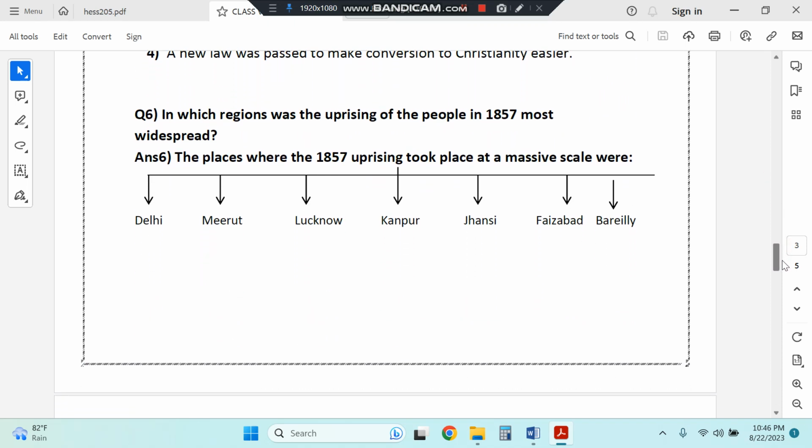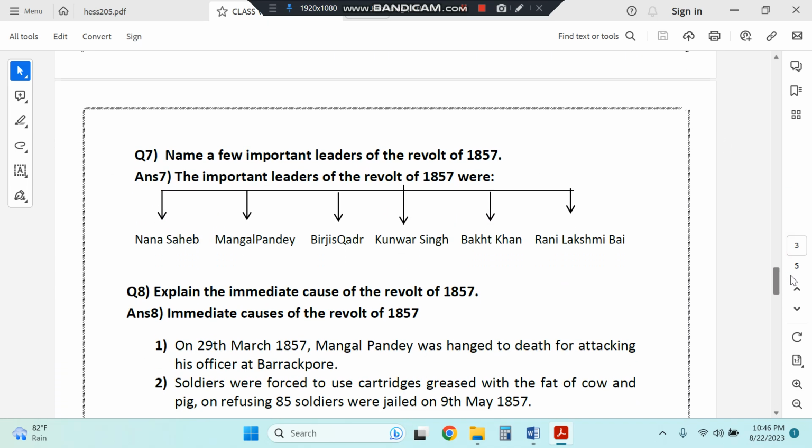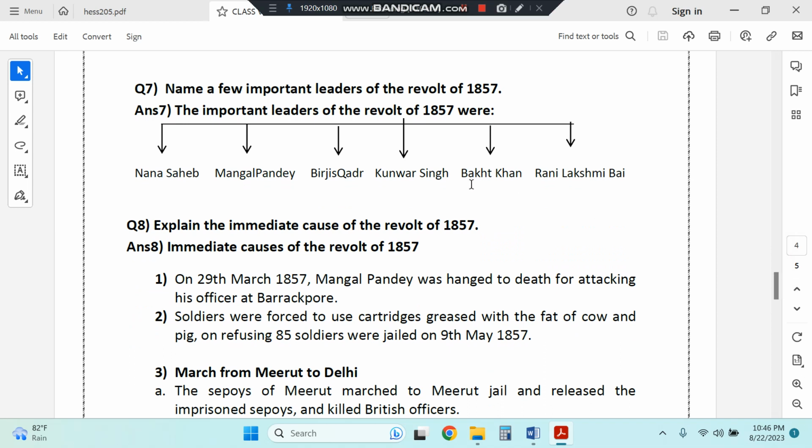Then question 6. In which regions was the uprising of the revolt of 1857 most widespread? So this is part of your map work also. Delhi, Meerut, Lucknow, Kanpur, Jhansi, Faizabad, Bareilly. Question 7. Name a few important leaders of the revolt of 1857. So they were Nana Sahib, Mangal Pandey, Birjis Kadar, Kunwar Singh, Bakht Khan, Rani Lakshmi Bai.